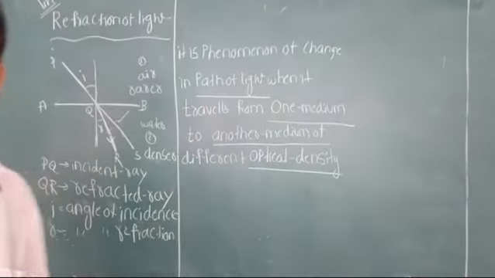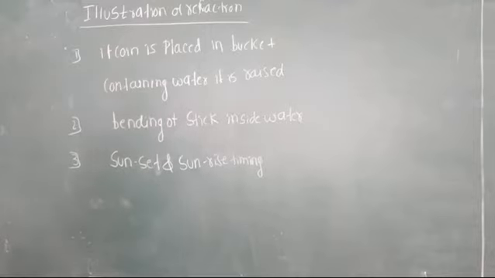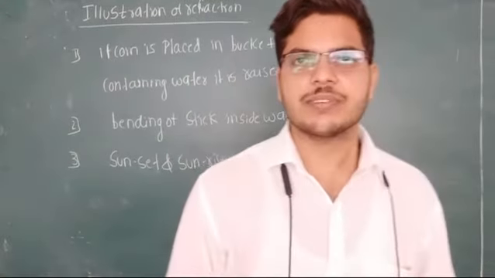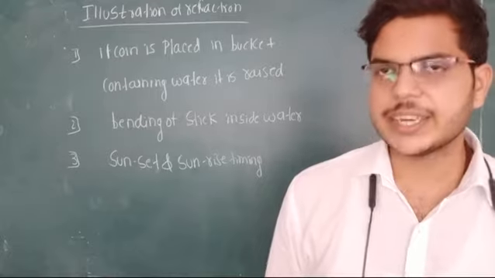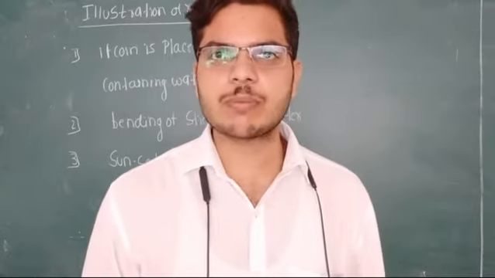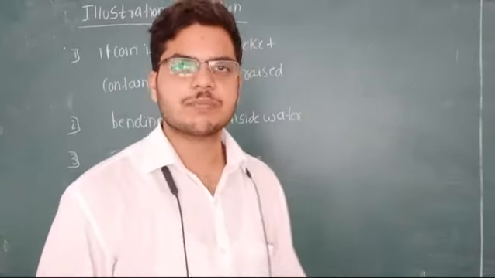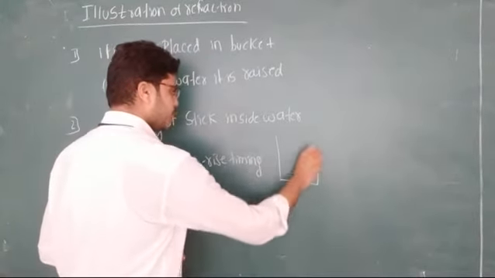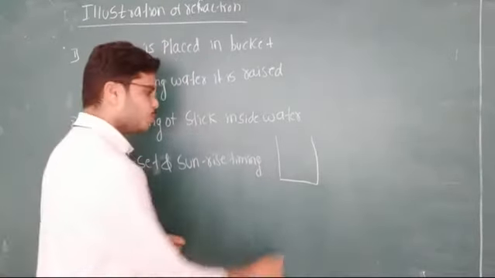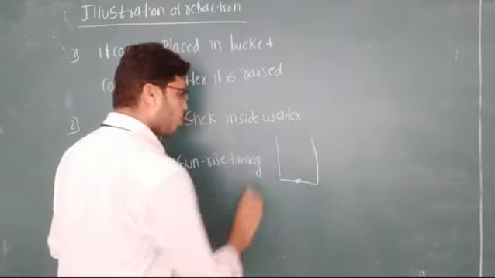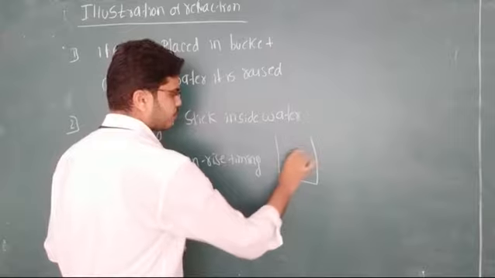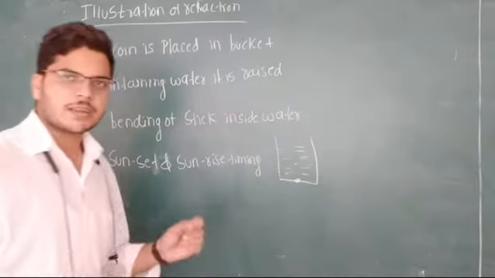Now we will discuss illustrations of refraction, meaning where in day-to-day life we observe refraction. Consider a bucket. Inside the bucket, you put a coin at the bottom. You fill some water inside the bucket.